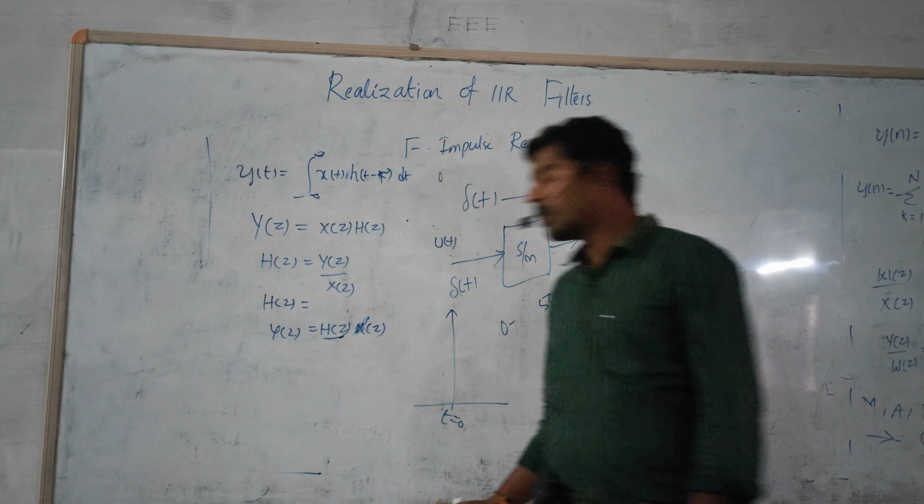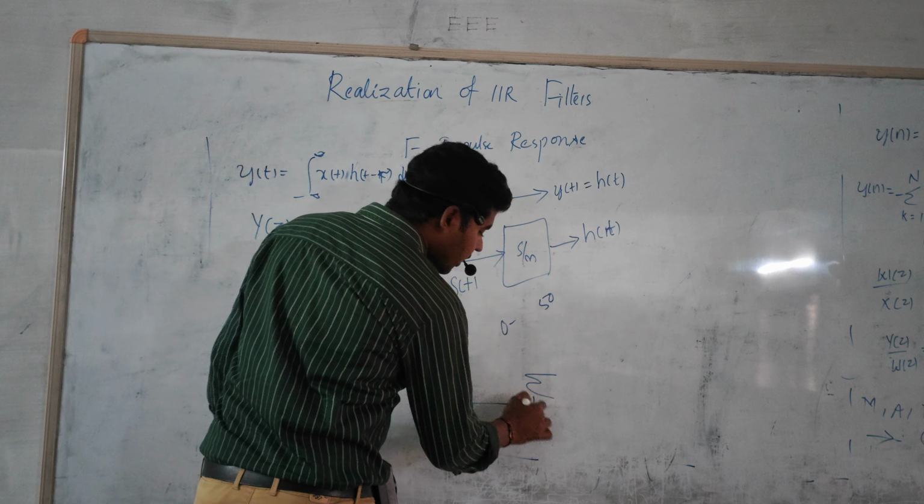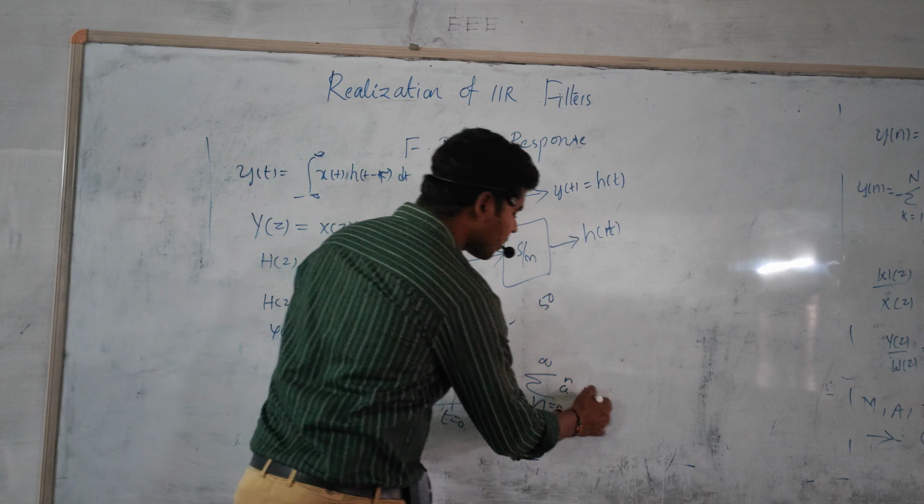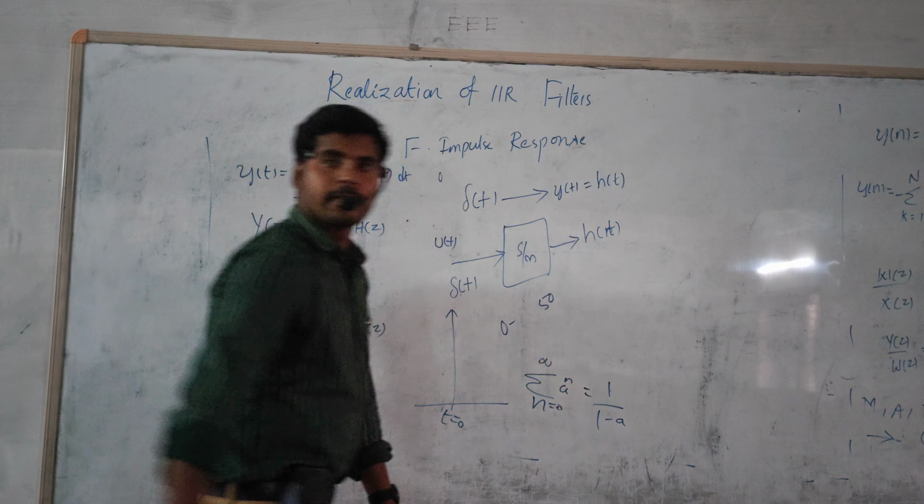And then there are some formulas for this. Suppose the sum of a to the power n, for n equal to 0 to infinity. Obviously there is a shortcut formula, 1 by 1 minus a.